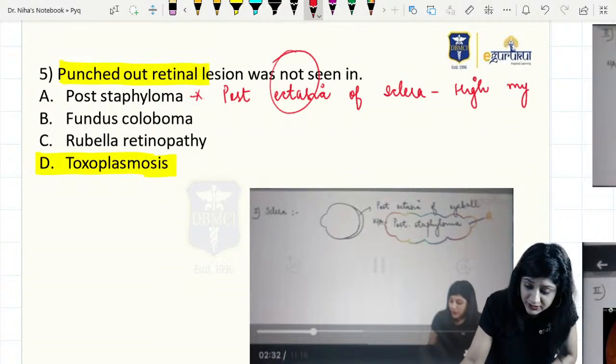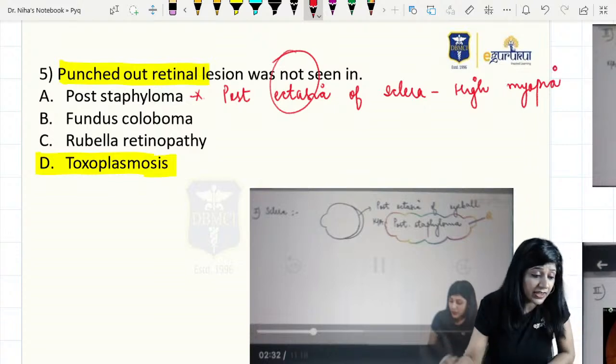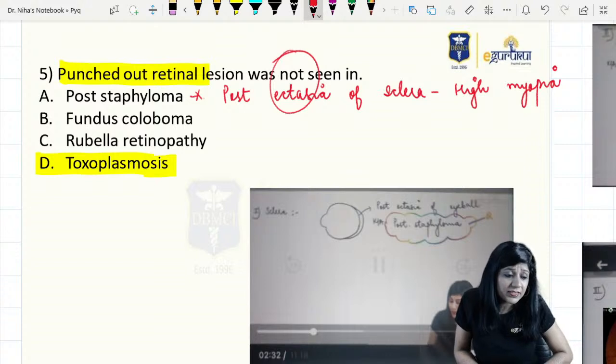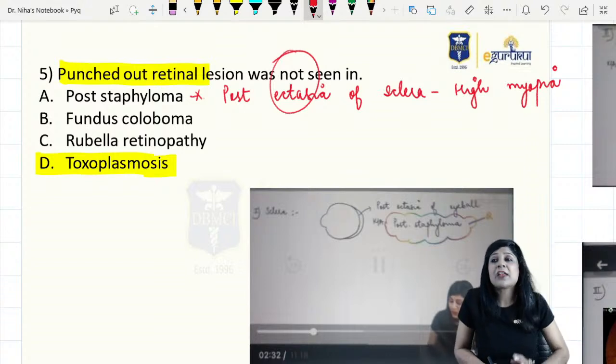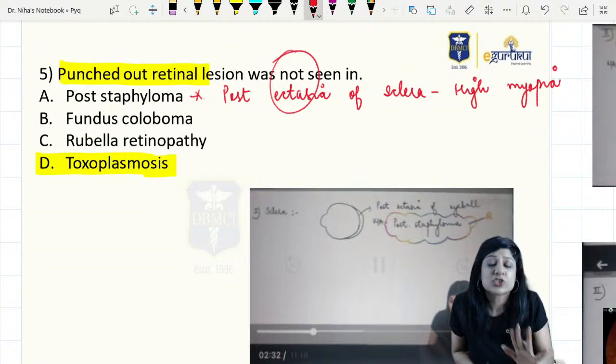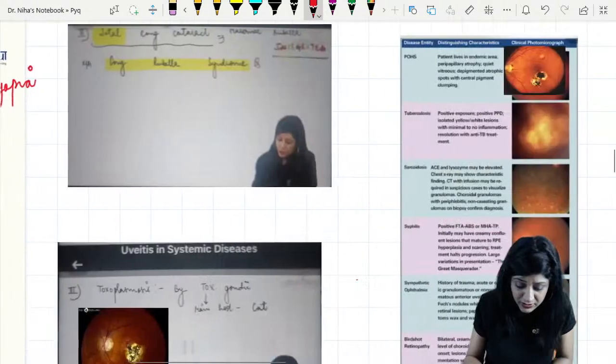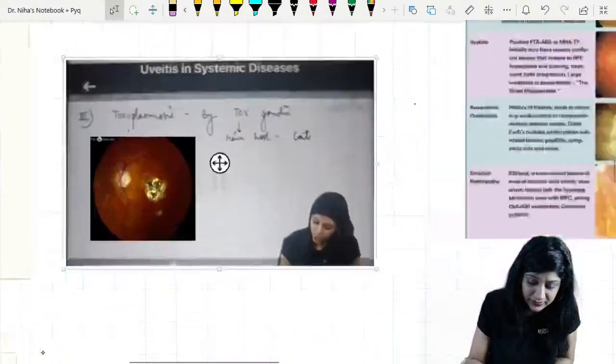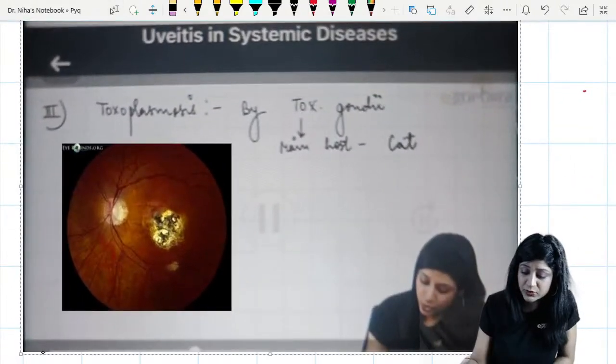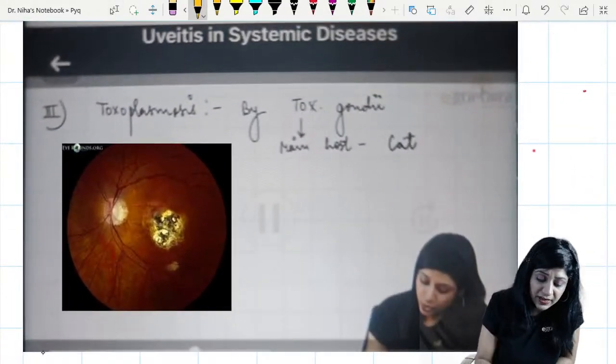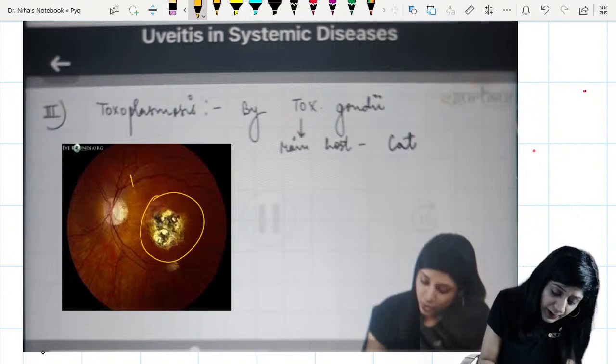100% it is not seen in. So I do not know. If it is not seen in, then you have to go with the odd one out, because posterior staphyloma ideally speaking is not a punched out lesion. A punched out lesion, see, is something like this. This is your toxoplasmosis. So this is the one that typically is called the punched out lesion.